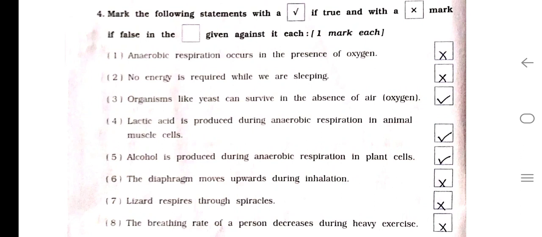Right. Number 5. Alcohol is produced during anaerobic respiration in plant cells. Right. Number 6. The diaphragm moves upward during inhalation. Wrong. Number 7. Lizard respires through spiracles. Wrong. Number 8. The breathing rate of a person decreases during heavy exercise. Wrong.